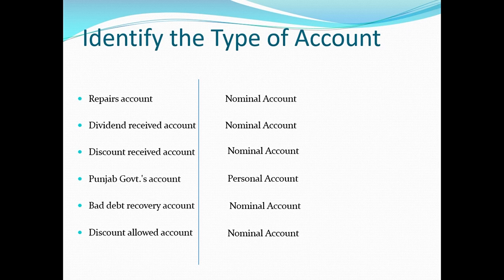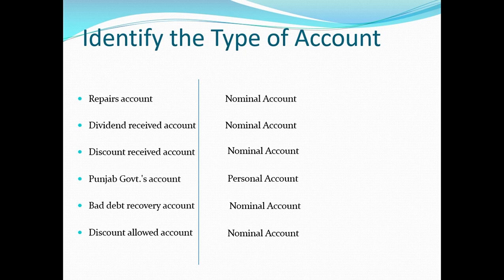Discount received account, again discount is a gain for the firm, so therefore nominal account. Punjab government's account, so government accounts are artificial personal accounts, so therefore personal account. Bad debts recovery account, it is a gain for the firm, the amount that had been declared as bad debt, that will not be recovered, in future that was declared, now they are recovered.